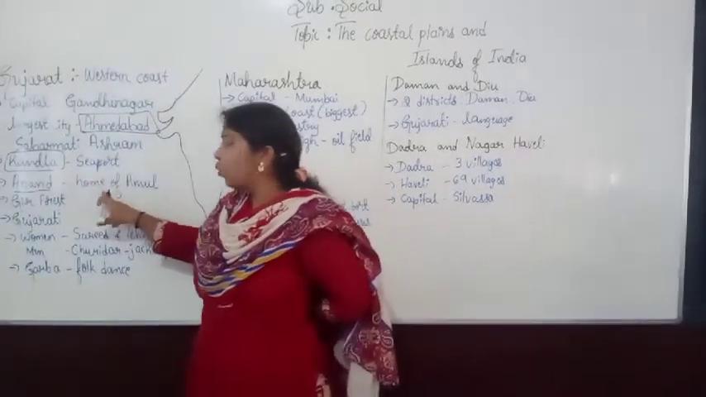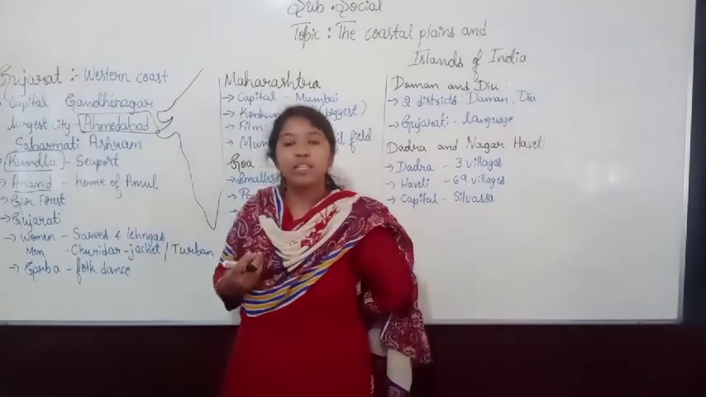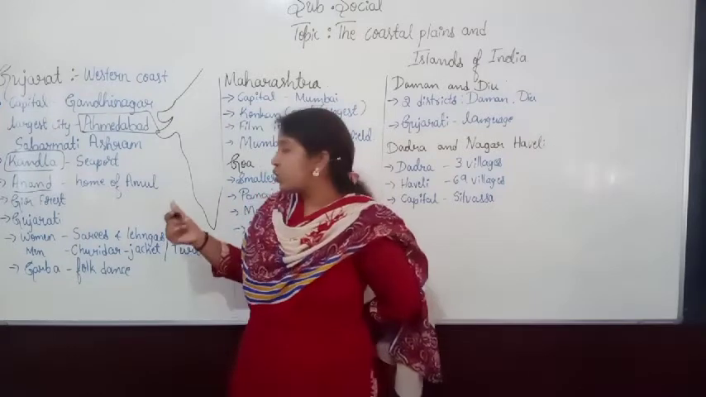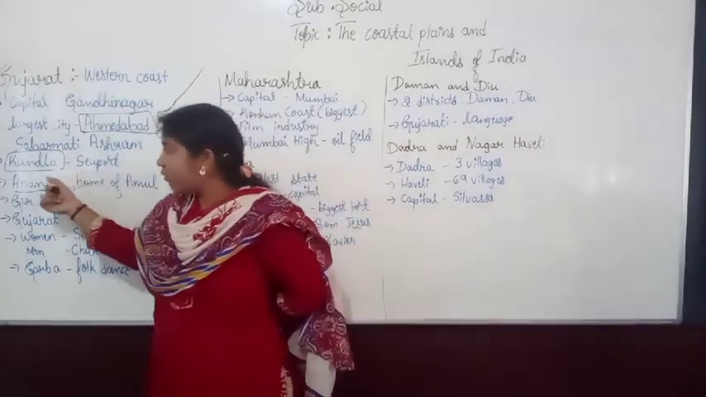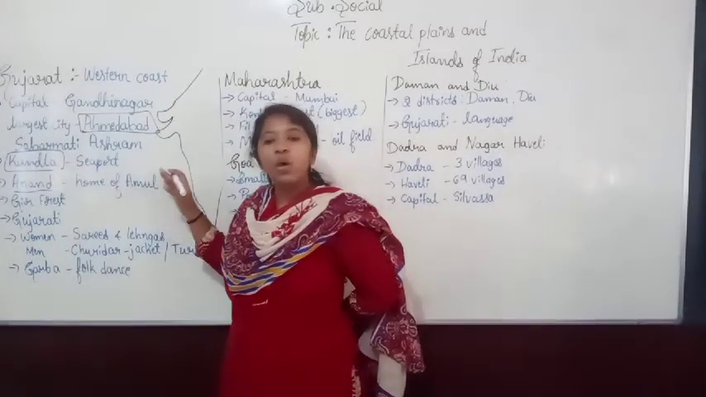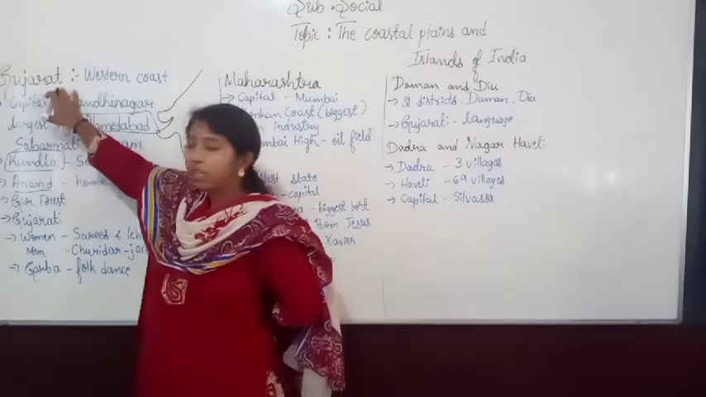Anand is the home of Amul, and mainly what are the milk products? You know that cheese, paneer, right? So all the Amul products, whatever comes, we can just see in Anand, and this is one of the main important places we can see from the Gujarat.